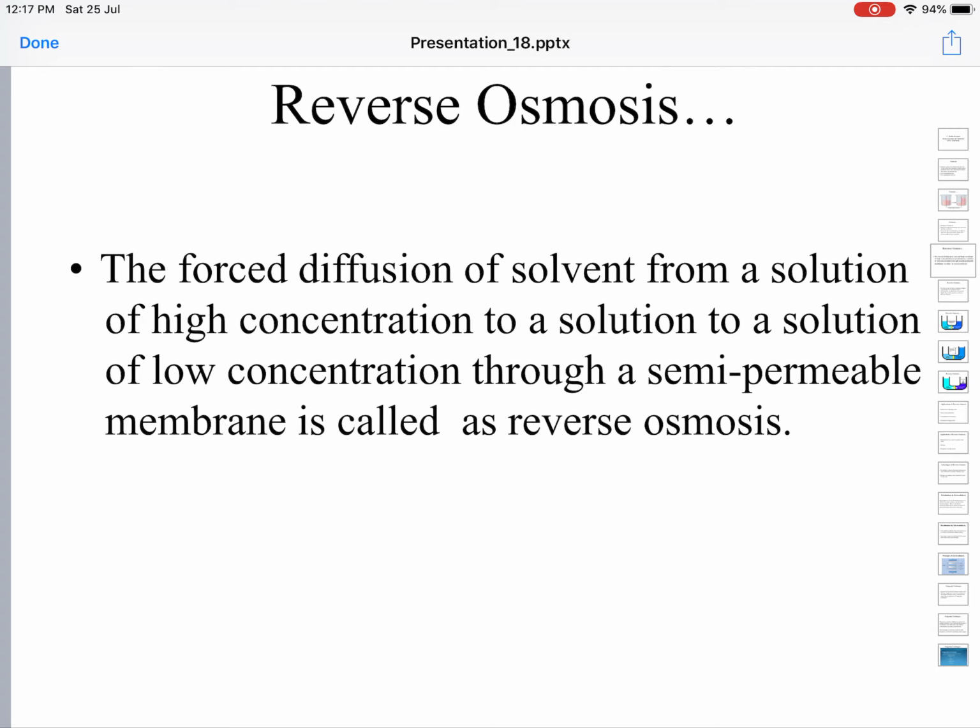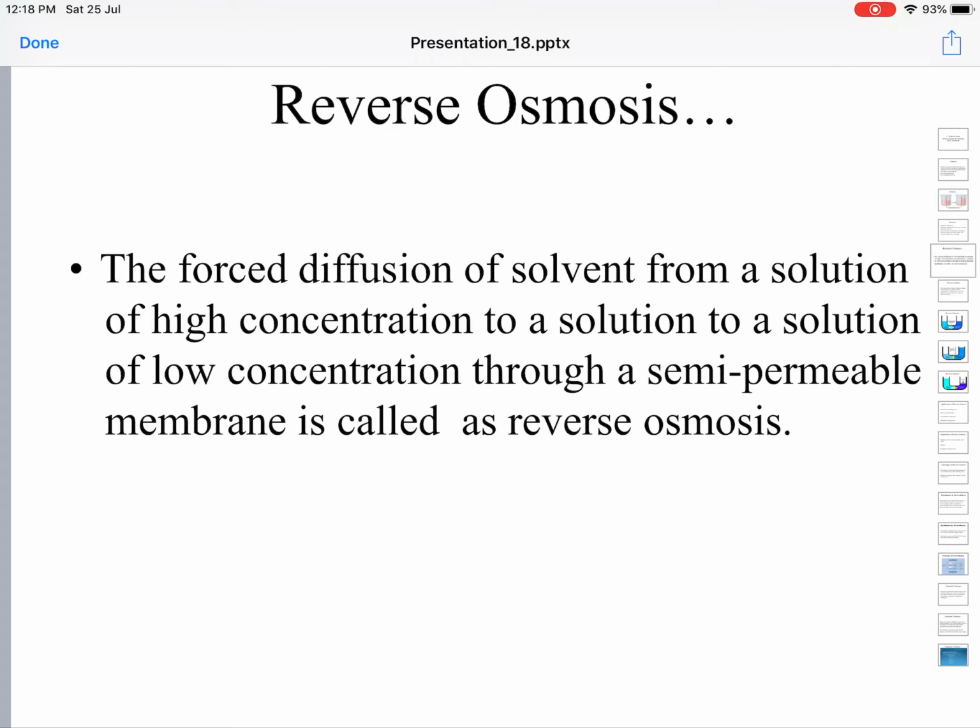So in osmosis, what happened? Naturally, on their own, spontaneously, water molecules move through a semi-permeable membrane from a solution of lower concentration to a solution of higher concentration. Reverse osmosis is opposite to this.